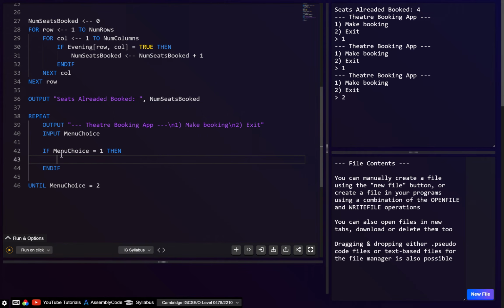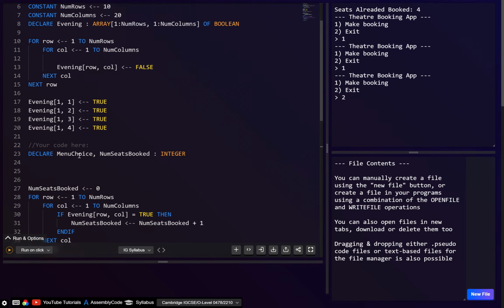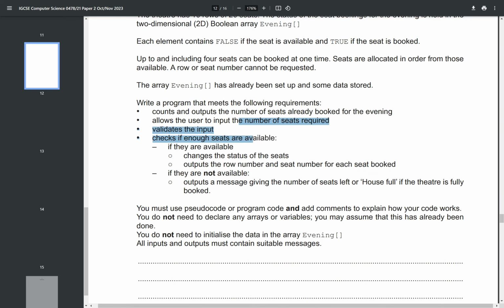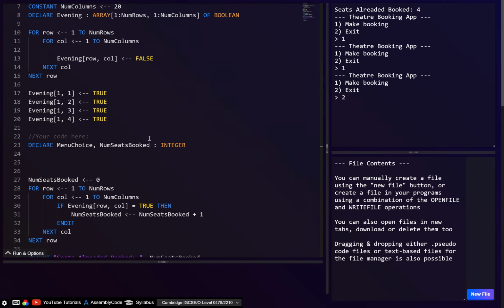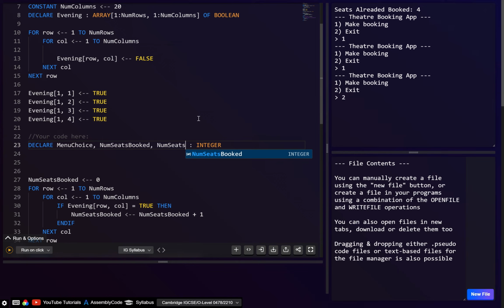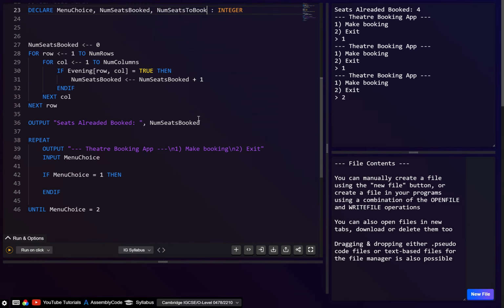Now of course we just need to do the most difficult thing, which is making a booking. I'm just going to go back here to check what they want us to do. First, we need to ask the user to enter the number of seats, and we're going to validate this. This one is actually not too difficult. So let's say num seats to book, or we could call it num to book. I guess it doesn't really matter.